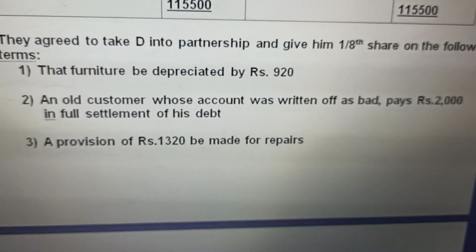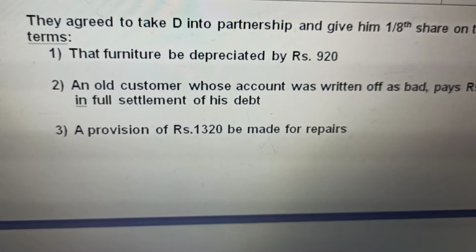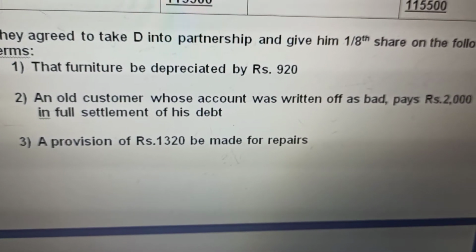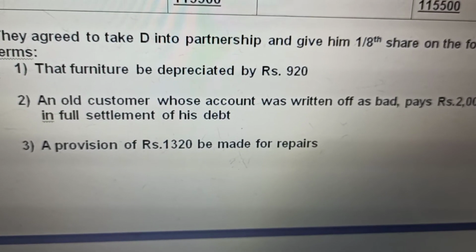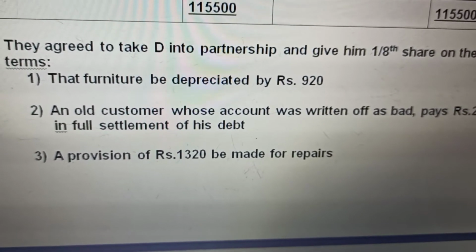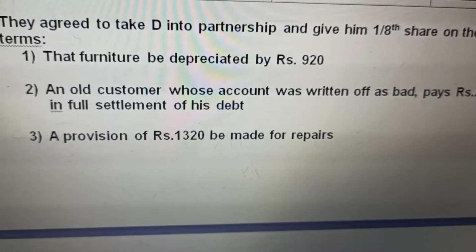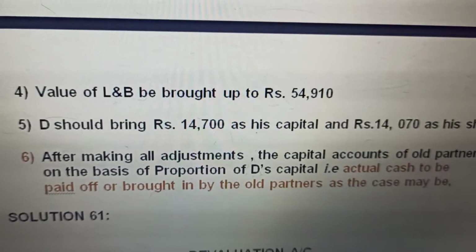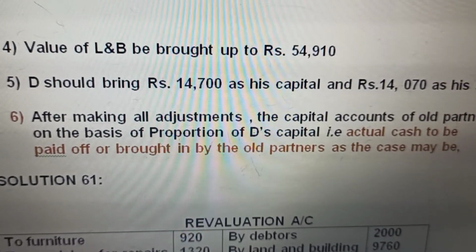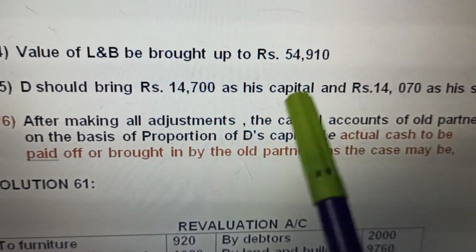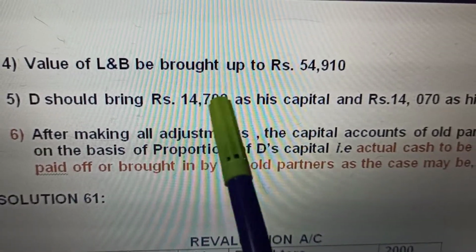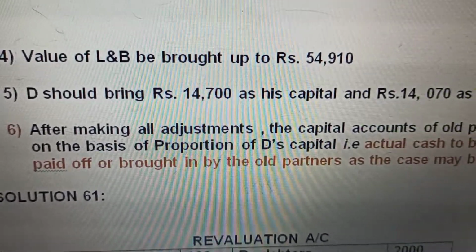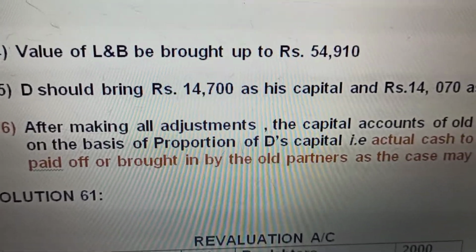give him 1/8 share on the following terms: that the furniture be depreciated, an old customer whose account was written off as bad pays rupees 2,000, that is bad debts recovered, a provision of 1,320 be made on repairs, provision is getting created, and the value of land and building be brought up to 54,910. For all the revaluation adjustments, just remember: decrease in assets and increase in liabilities go on the debit side, increase in assets and decrease in liabilities go on the credit side, and we make the revaluation account.